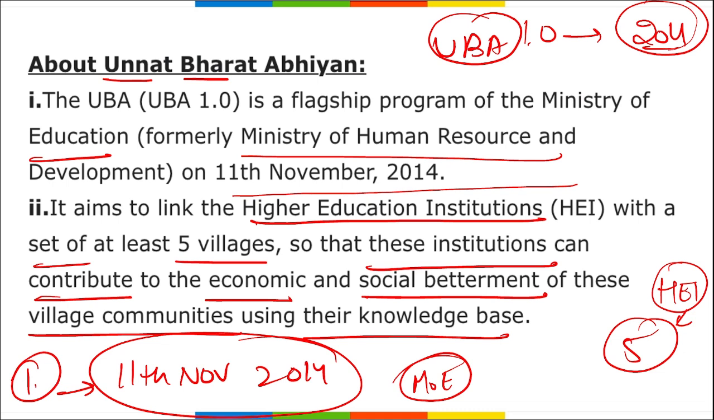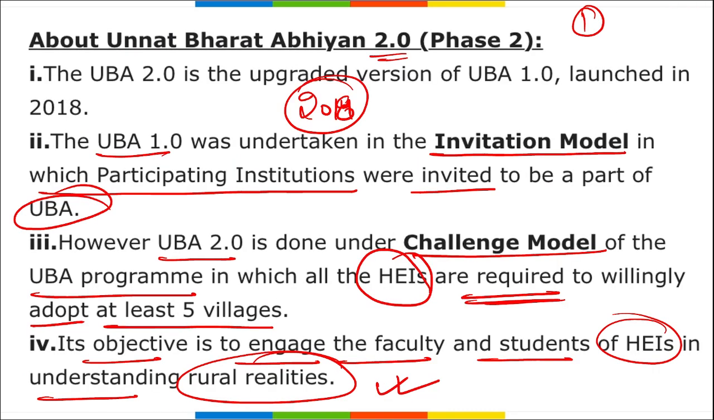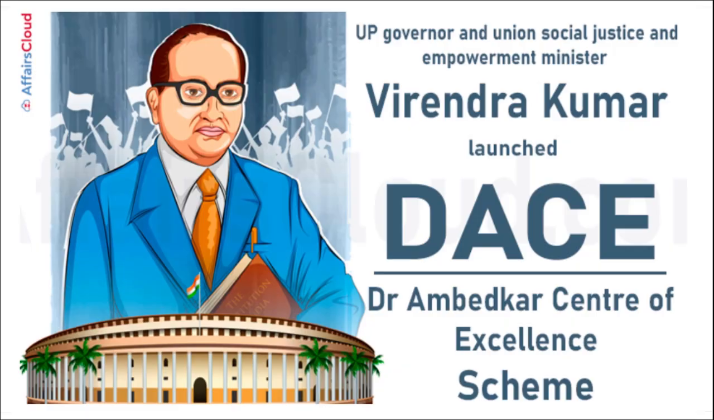Alright, they were given an invitation, it was up to them, then they could adopt these 5 villages and contribute to the economic and social betterment of these village communities using their knowledge base. But in the second version, these higher education institutes were forced to adopt at least 5 villages and turn them around according to their knowledge base. Moving on.